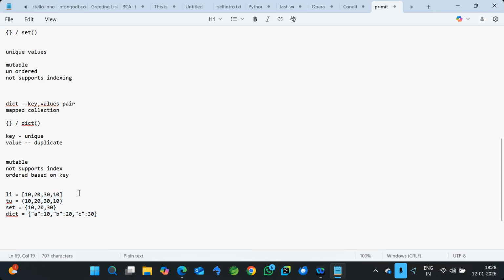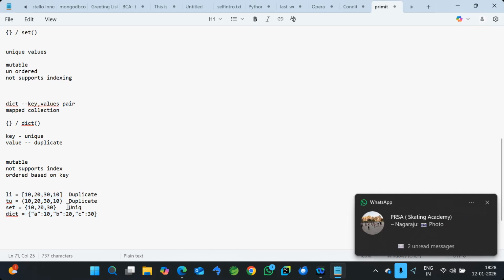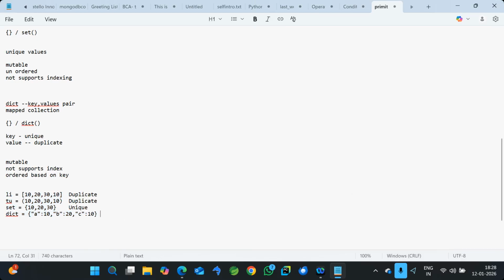Now coming to the second point, the list, as I mentioned, allows duplicates. See, if you have 10 comma 10, it allows the duplicate. Tuple also allows duplicates. Set, if you see, has only unique values. And here a, b, c keys are unique, and the values may be duplicate. So here keys are unique and values may be duplicate. Okay, this is the first difference.